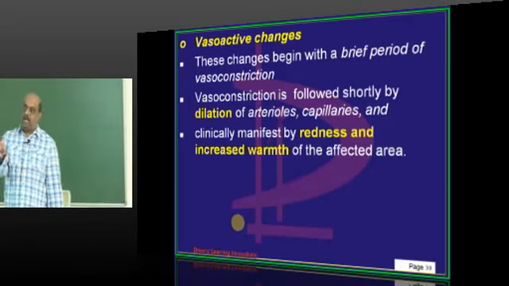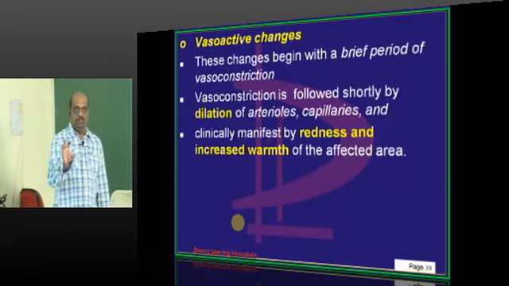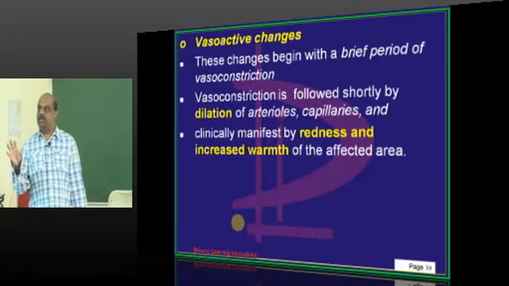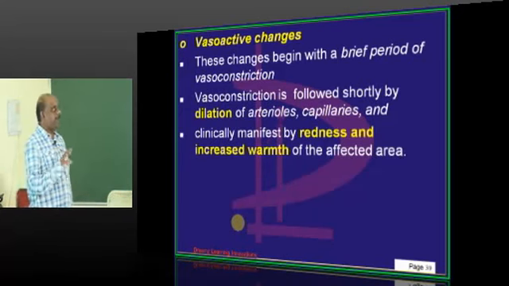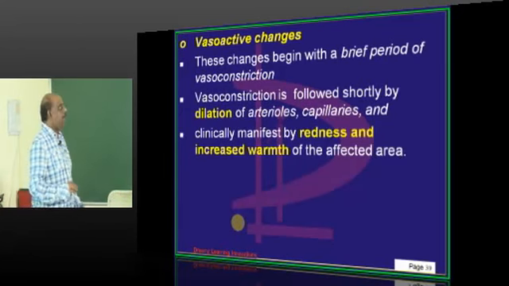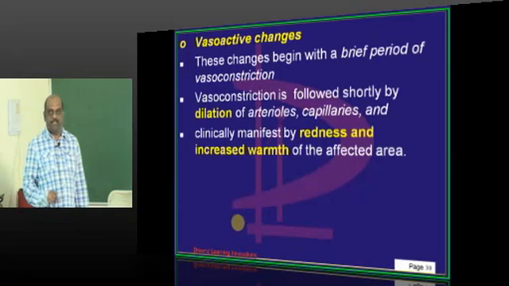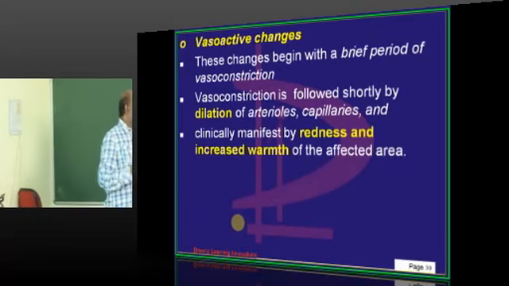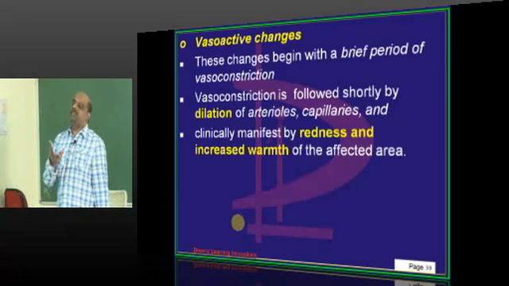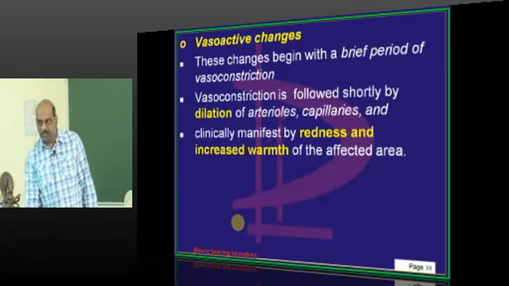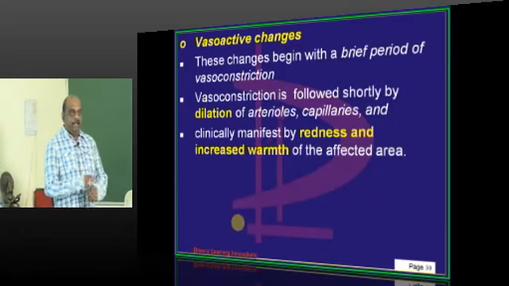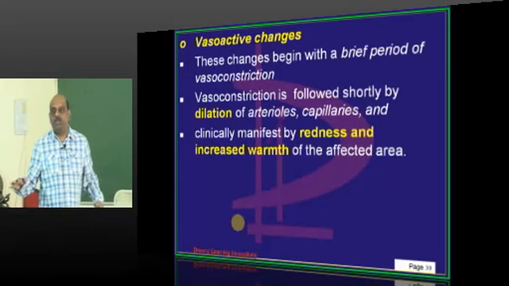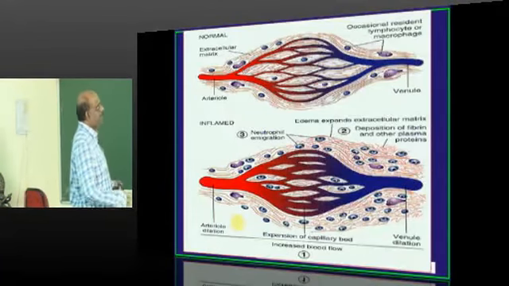There is a vasoconstriction, which is followed shortly by a vasodilatation of the arterioles and capillaries. That is the most important vascular change. Because of this vasodilatation, what will occur, doctor? There will be redness and increased warmth, the classical signs of acute inflammation.